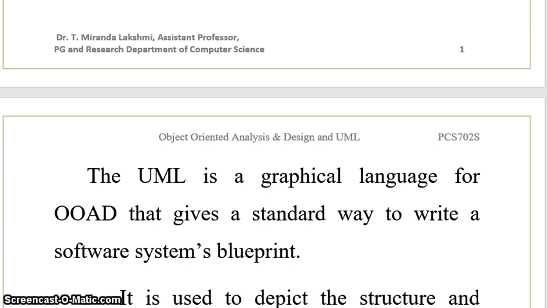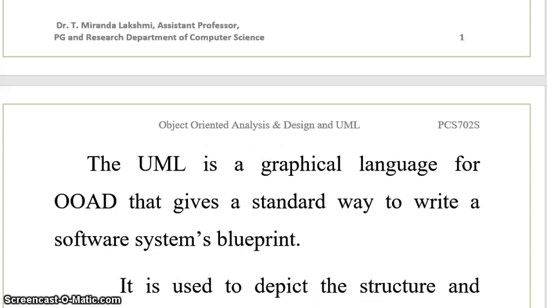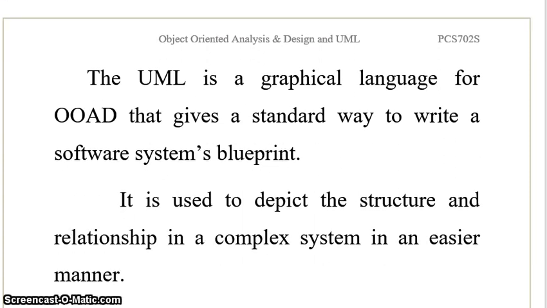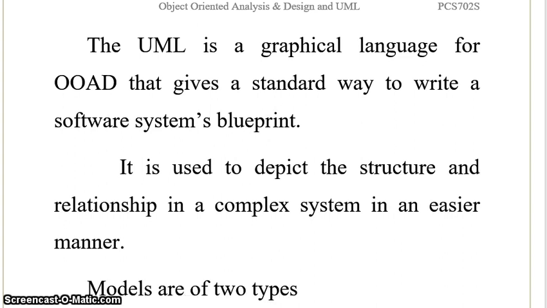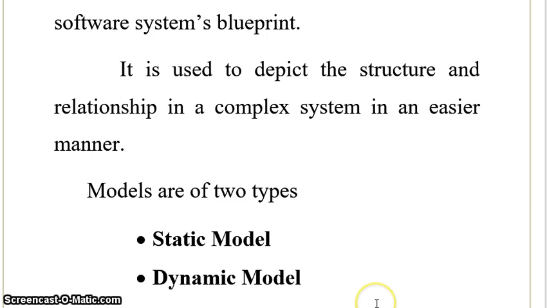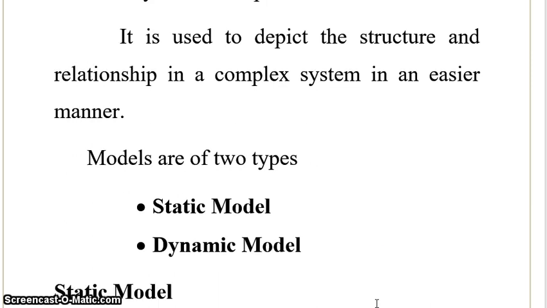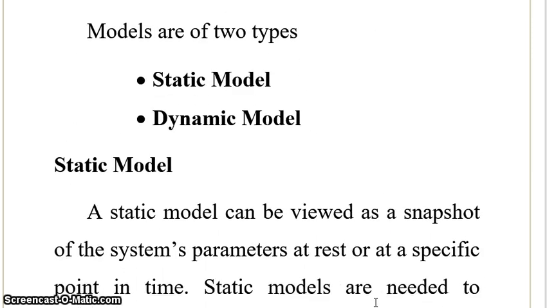If you want to construct a house, we need a blueprint because it will be easier for the customer to understand what actually the problem is. So mainly UML was designed to depict the structure and the relationships in a complex system, which makes it much easier. Models are of two types. One is the static model, the other is the dynamic model.